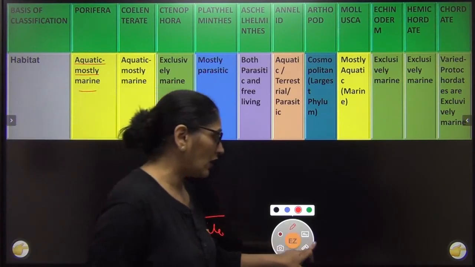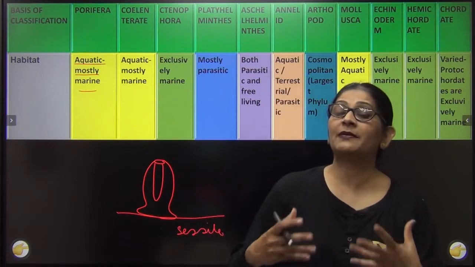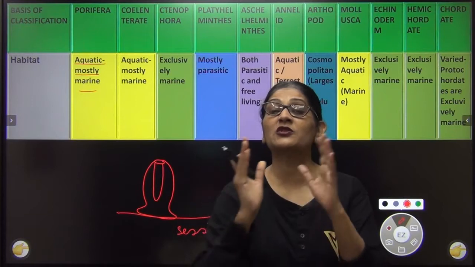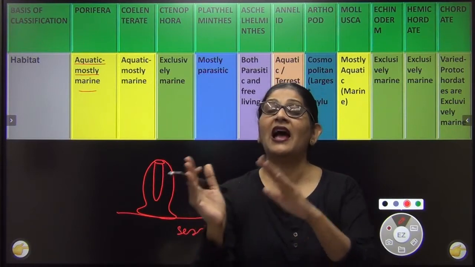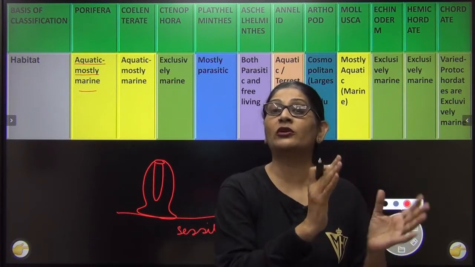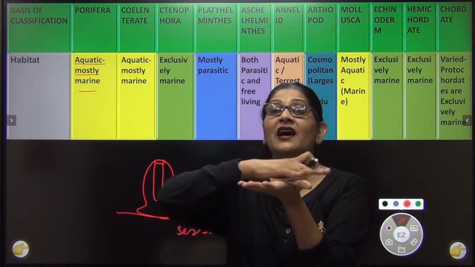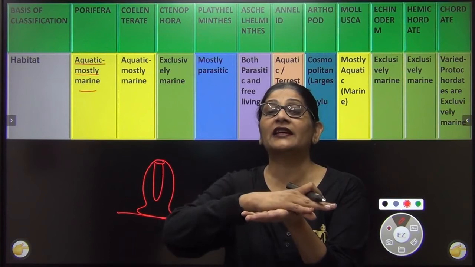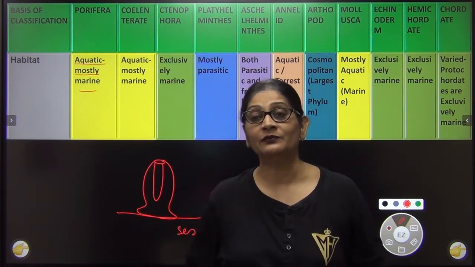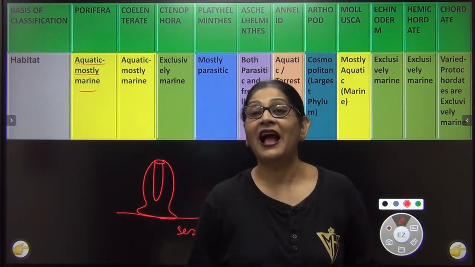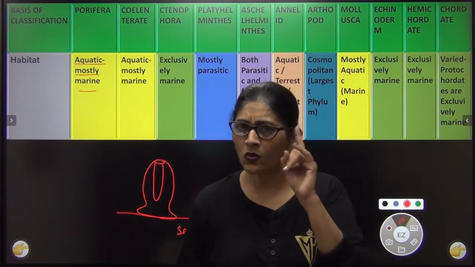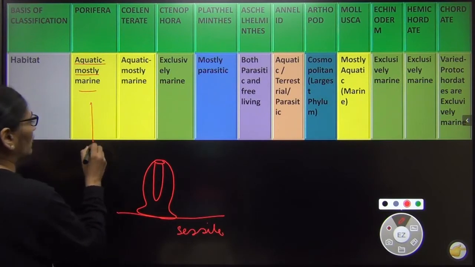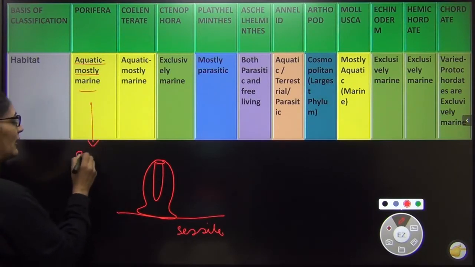Now this is something interesting. Why? Because the biggest character of animals is that animals are motile. That is one of the main differences between animals and plants. Plants are non-motile, they are sessile. Sessile means they are stuck to the substratum. They remain attached to the substratum and stay in one place. Animals are motile. This is the first animal and it is mostly marine. Only a few are freshwater forms. A very important example of freshwater Porifera is Spongilla.